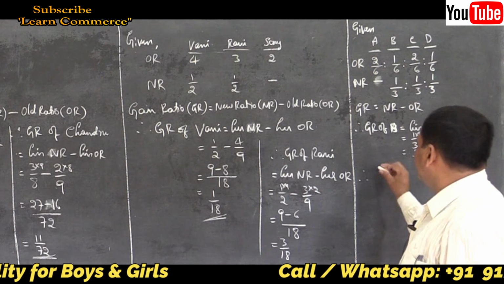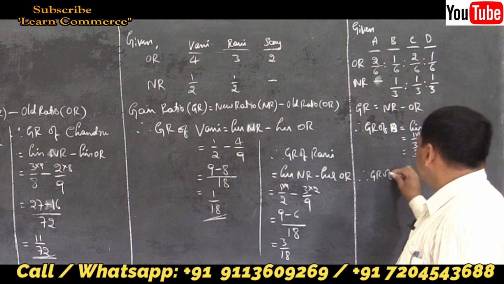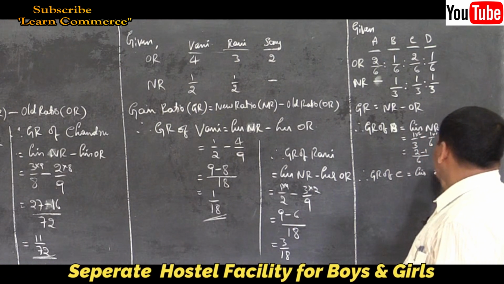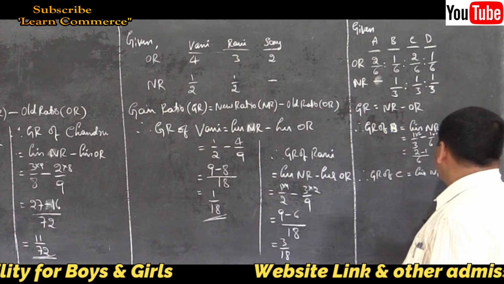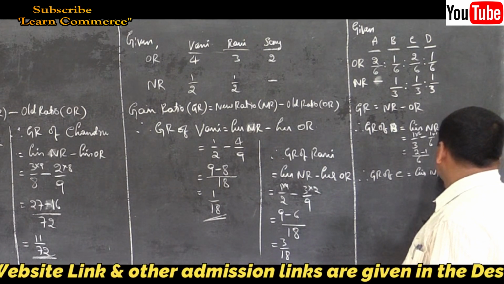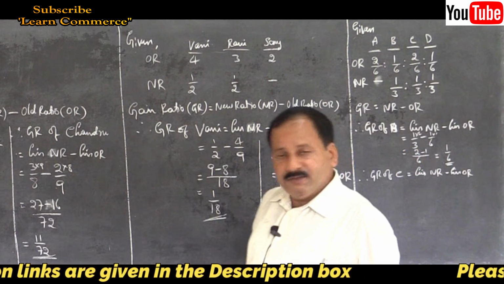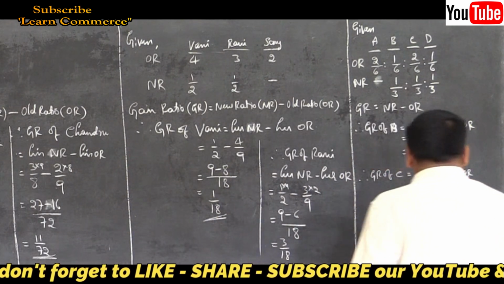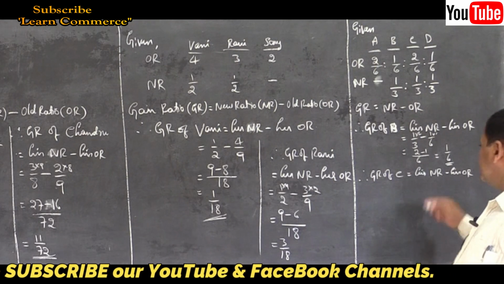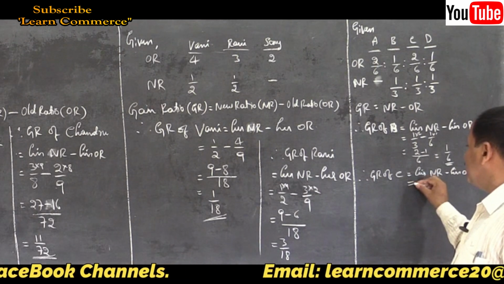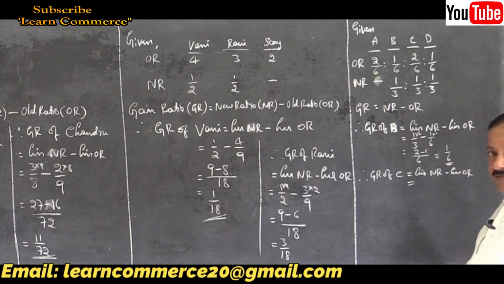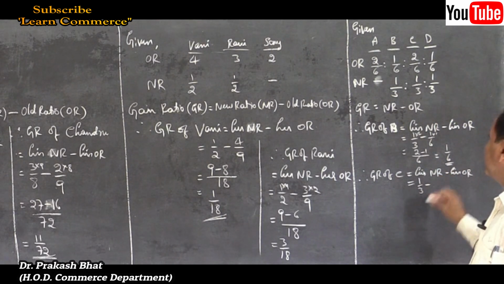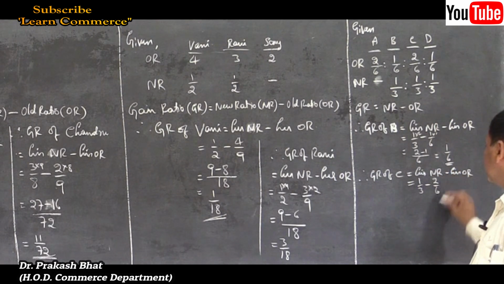Likewise, calculate for GR of C is equal to his new ratio minus his old ratio. If you are not comfortable with his, you can write her. Don't feel bad, girls. So his new ratio minus his old ratio, because name is given as ABCD, isn't it? So anything, maybe girl or boy, don't know. So is equal to 1/3 minus 2/6 is equal to